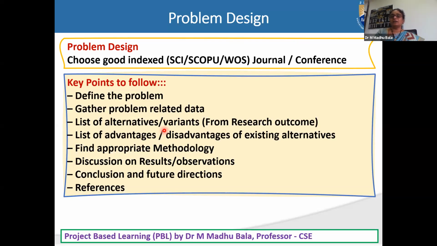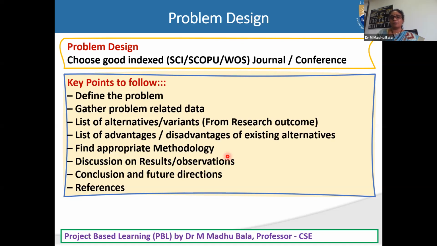For that technique, while applying on so-and-so data set, what they achieved through their experiment and what they said is the limitation or drawback or disadvantage. You need to make a list of all those advantages and disadvantages. Then with all these things, you need to find an appropriate methodology for your work. That is the next step of your work.